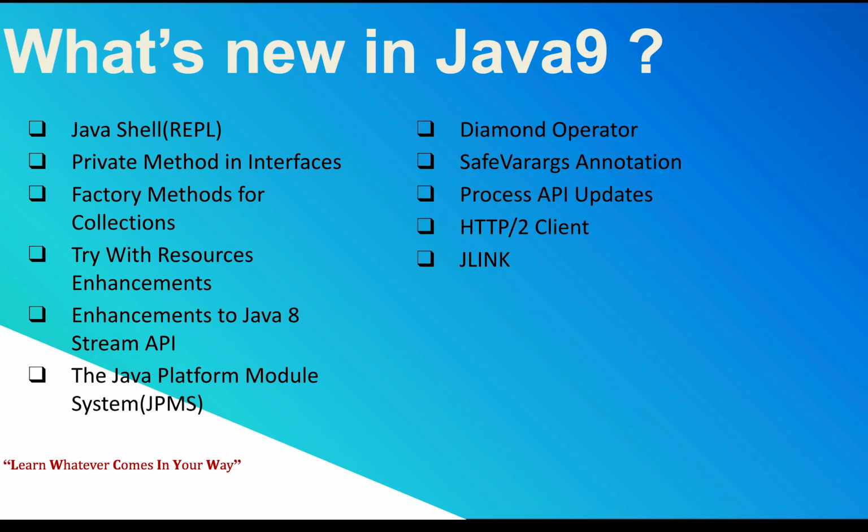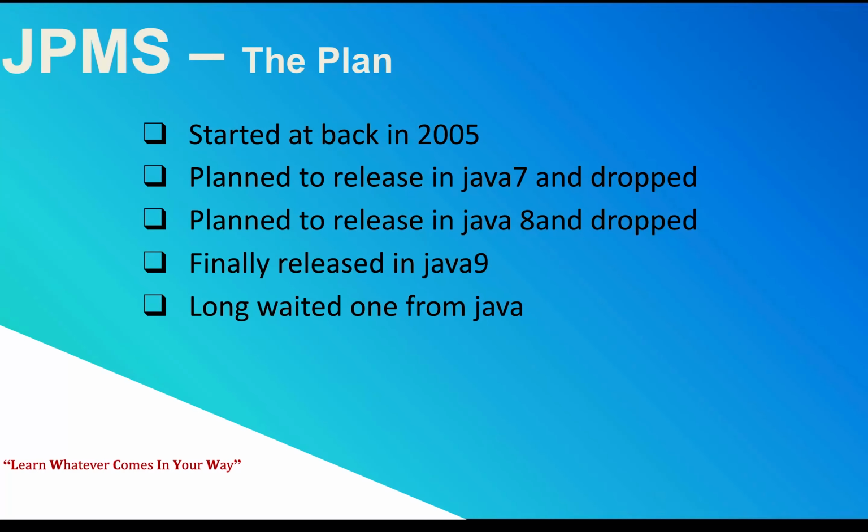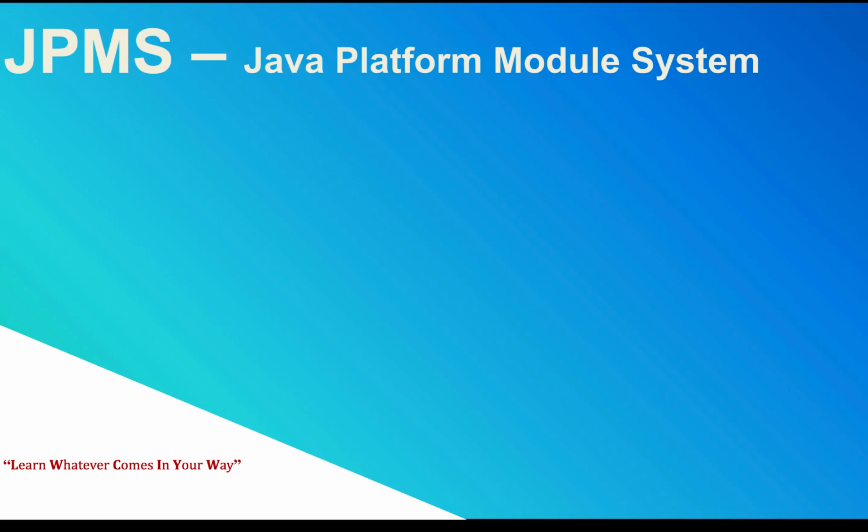In this particular video, we're going to cover what is JPMS. Okay, so we might think JPMS was introduced as a part of Java 9, and actually it is introduced as part of Java 9. But the plan was initiated in the year 2005, almost a decade before, and they planned to release it in Java 7 and Java 8, but for some other development reasons it was not completed. So it has been moved to Java 9. And this is one of the big features long awaited in Java.